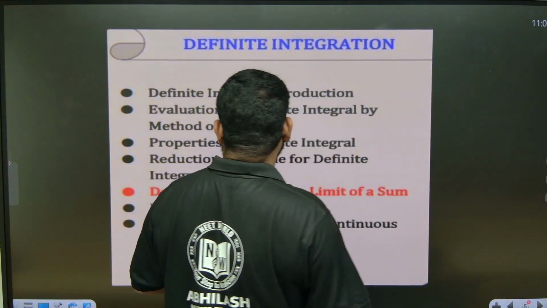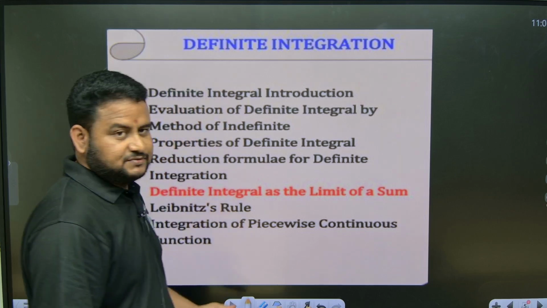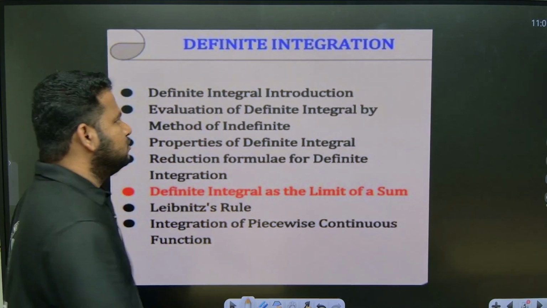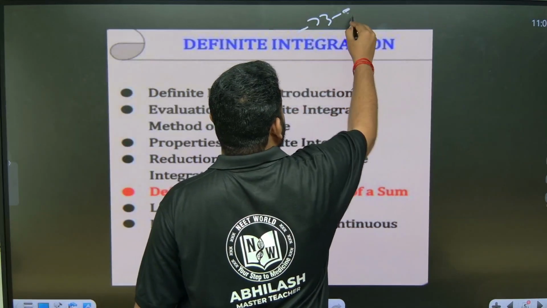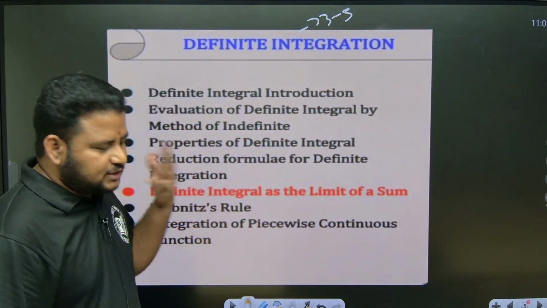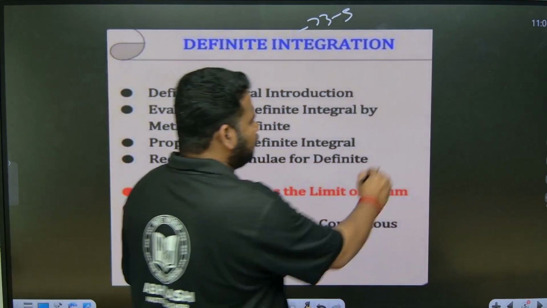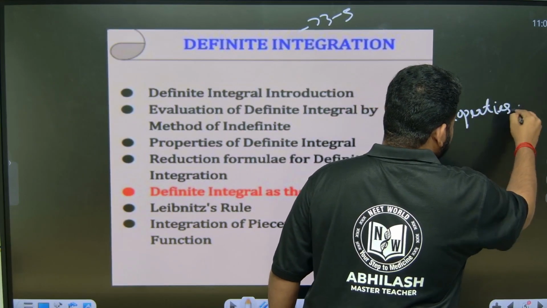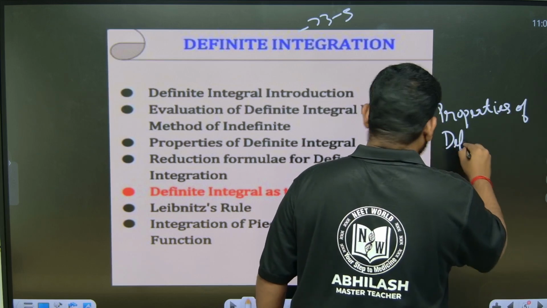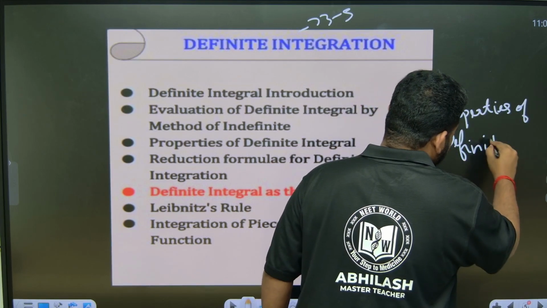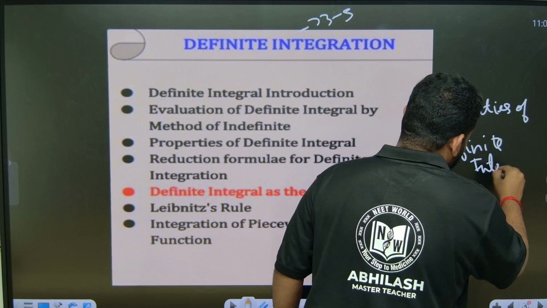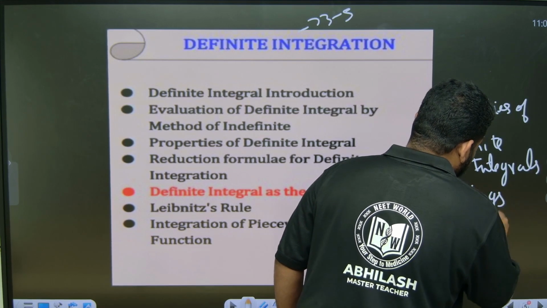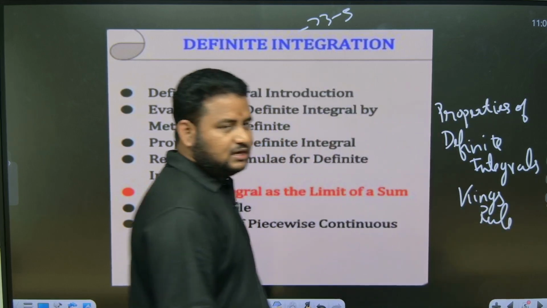So definite integration, these are the syllabus. When it comes to definite integration, the number of questions will be 3 to 4 or even 5 sometimes. Out of this, the important, high weightage topics will be properties of definite integrals. Another one is King's rule, very important. What is this rule? Everything we will discuss when we do definite integration.